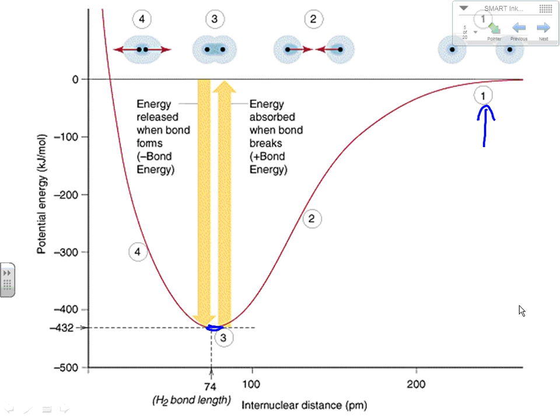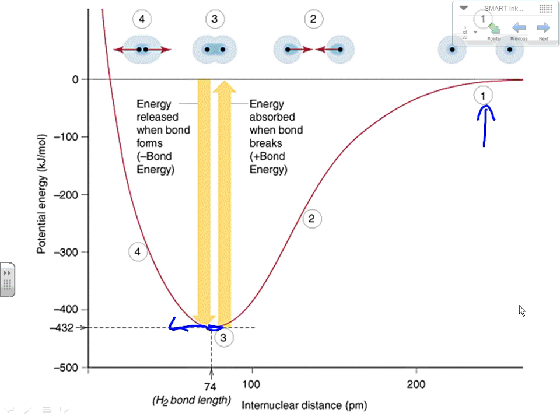and that distance is really the perfect balance between our attractions and our repulsions. If we try and move the particles any closer together, what ends up happening is the repulsions between the electrons between the two atoms and the nuclei between the two atoms start to increase the potential energy, which makes a less stable situation. So our bond length is really formed here when we reach that perfect distance between the balance between the two, where we've maximized attractions to minimize repulsions, and we end up forming a chemical bond. So at this point, we've formed a chemical bond.